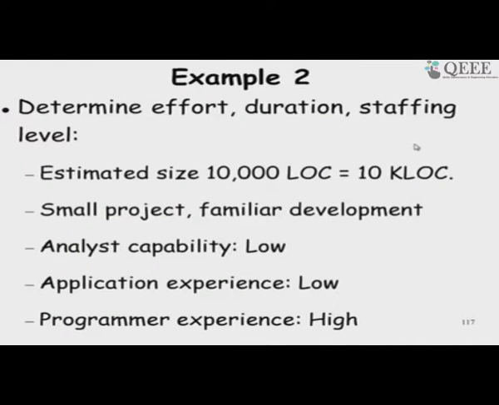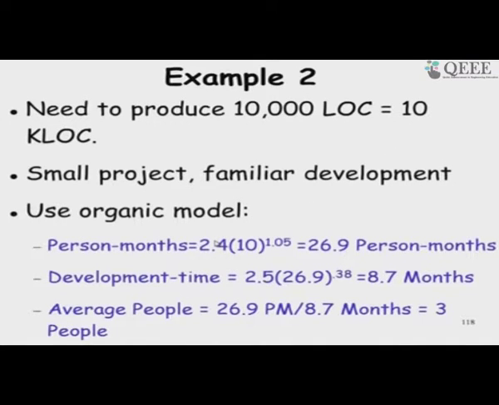So, this is another example where the estimated size is 10 kilo lines of code. It is a small project, familiar development, so organic, and these are the adjustment factors, for example analyst capability. There are 3 factors which are other than nominal. These 2 are low and programmer experience is high. So, we look up that table. First we use the basic model, it is organic, 2.4 into 10 to the power 1.05 is 26.9, and development time is 2.5 into 26.9 to the power 0.38, which is 8.7 months.